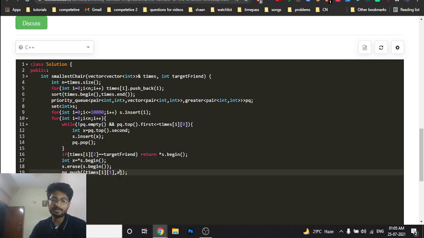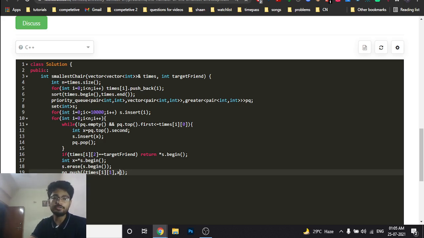I will also mark out the seat I have occupied. So I have two fields: the first field is the time at which I will leave, and the second is the seat which is occupied by me. Now whenever I go to the second person, at the next timestamp, I have to check who has left the party, because before I get the new seat, I check the priority queue, which stores whoever has the time to leave.